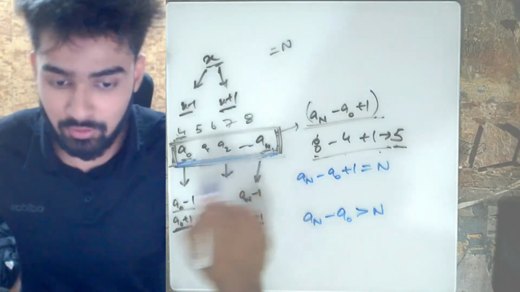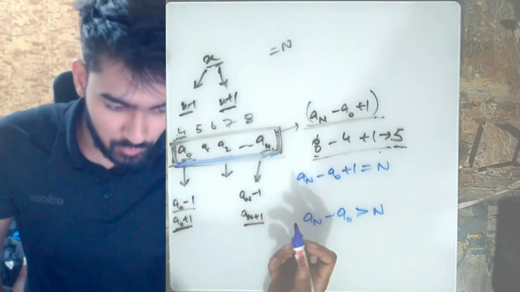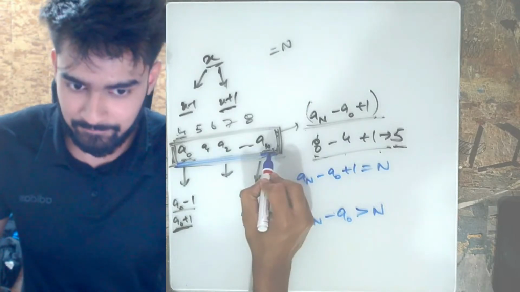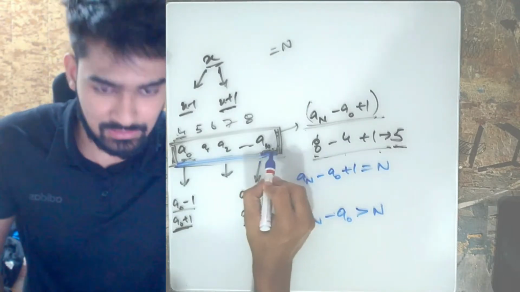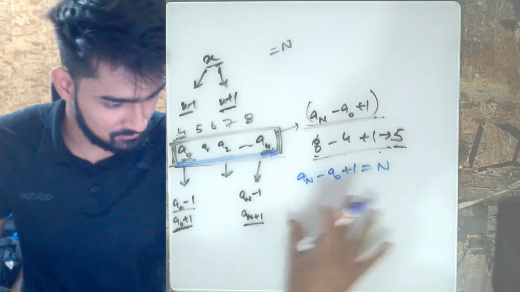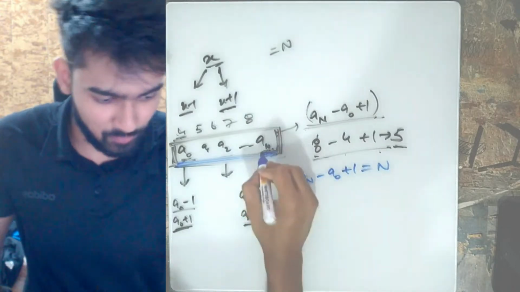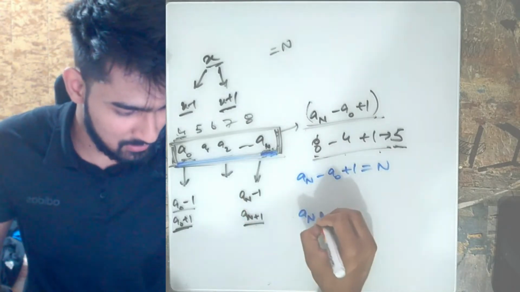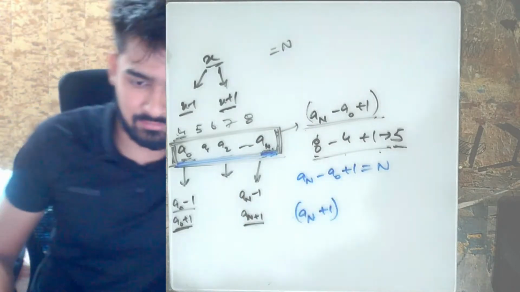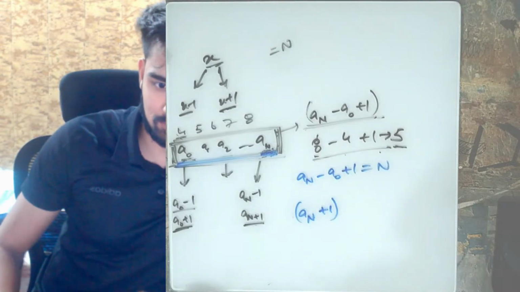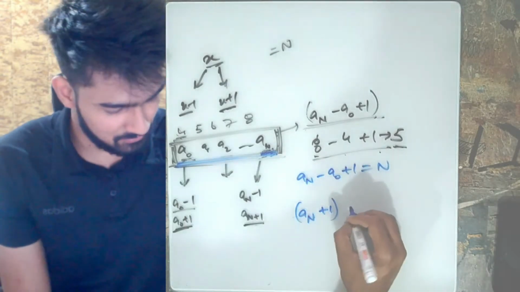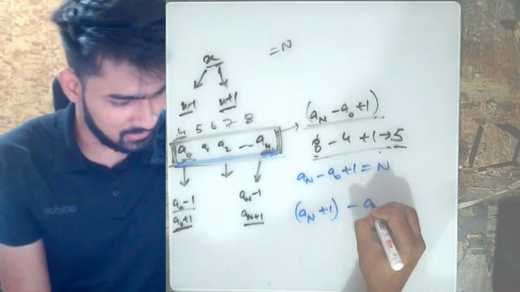In order to make them consecutive, what you can do is you can either increase this a of n. If you increase this a of n, what does this become? A of n plus 1. This remains the same, minus a of 0.